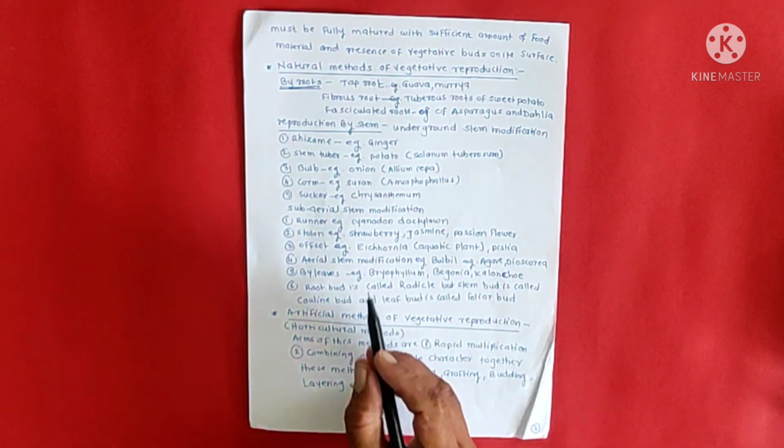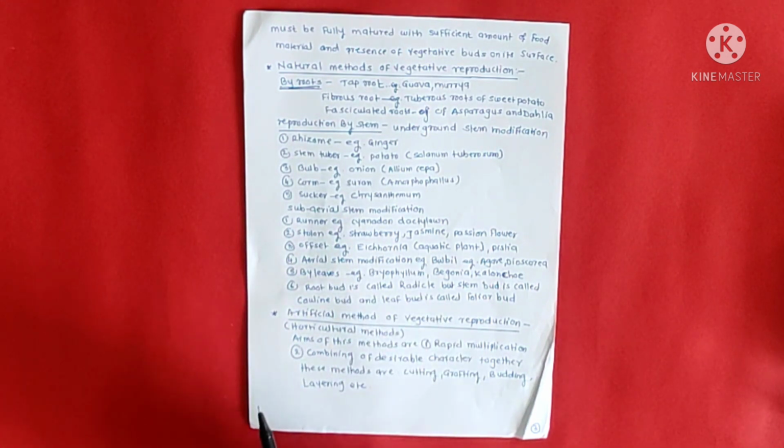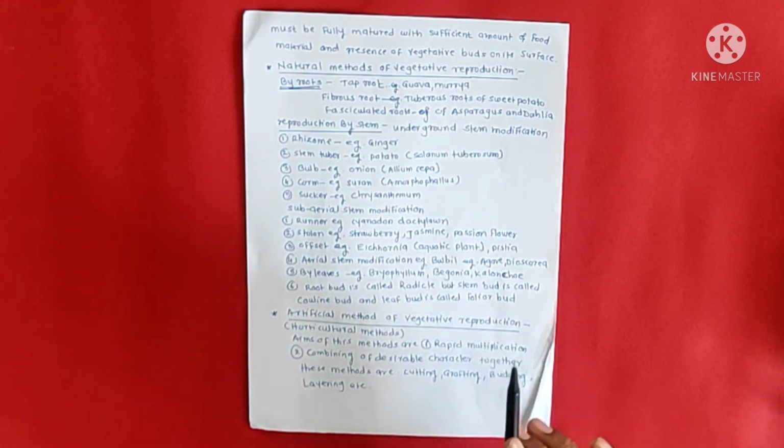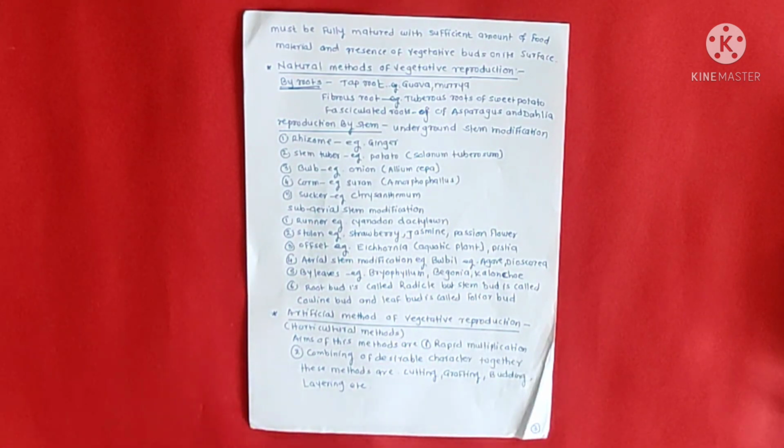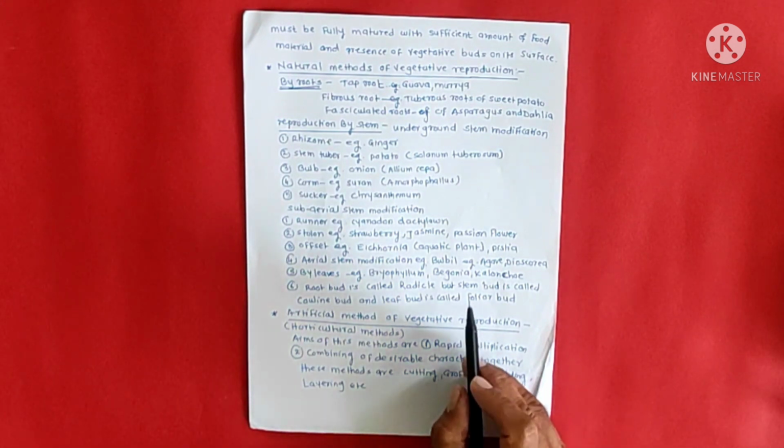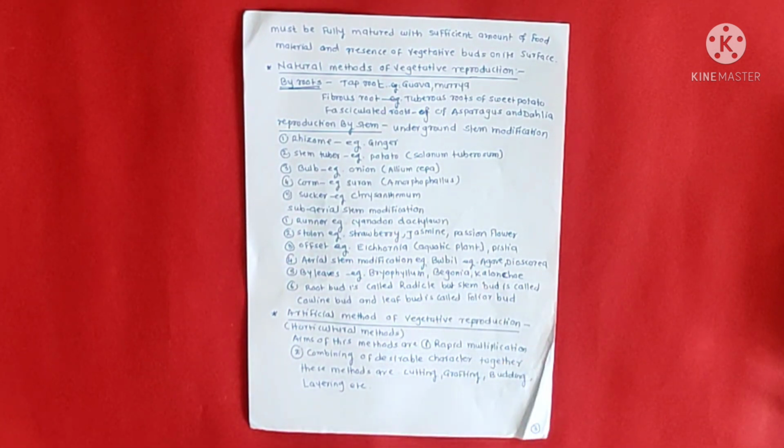And subaerial stem modifications, that is runner, example Cynodon dactylon, the grasses, lawn, etc. Stolon, example strawberry, jasmine, passion flower. Next, offset, example Eichhornia, the aquatic plant, Pistia. Aerial stem modification, bulbil, example Agave, Dioscorea.